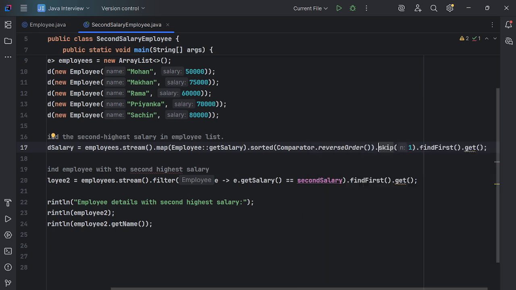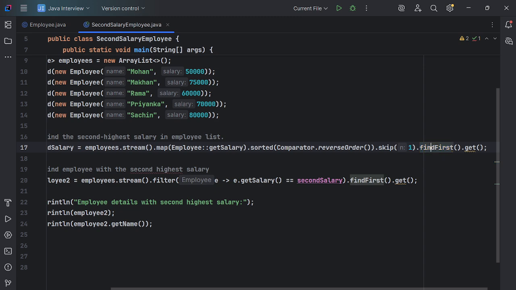After getting the sorted list of salaries, we are using the skip method. Skip will skip one, only one we are giving. It means it skips the highest salary, because when sorting in reverse order the highest salary is on top, so it will skip the first one. Then findFirst will get the second one, the salary after skipping the first.